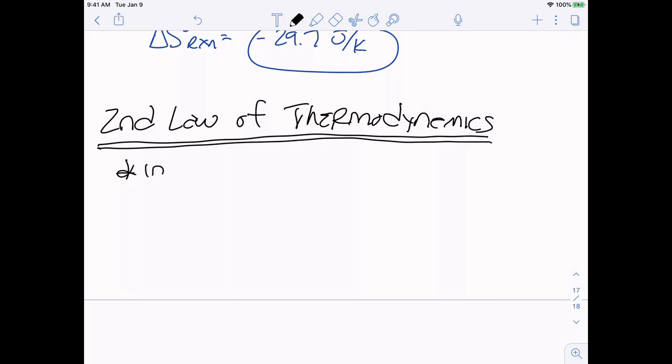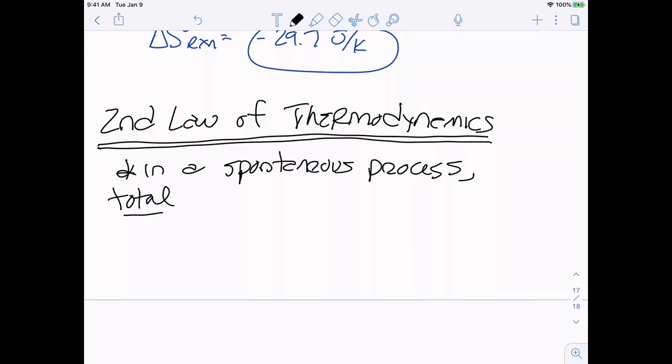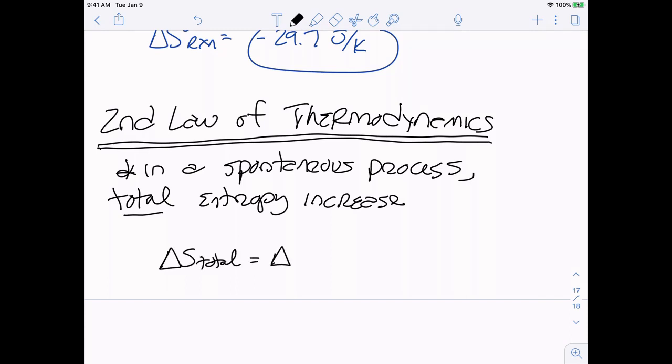So in a spontaneous process, total being key here, increases. So again, remember the total is both the system and the surroundings, right? Delta S total. We could also call it delta S of our universe. Both of those work.